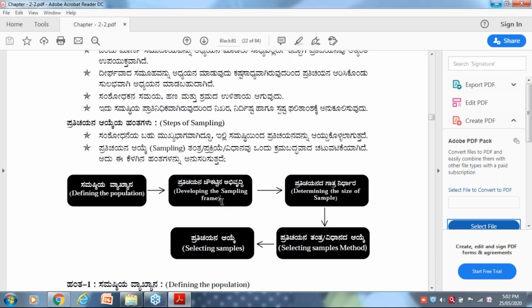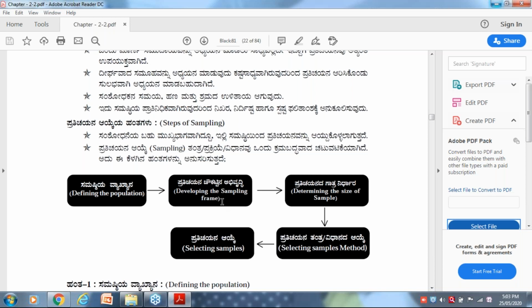The size of the sample is denoted by a small letter n. Please note down these points. Small letter n represents the size of the sample. Please try to understand the concept. Size of the sample is represented by a small letter n, and you have to determine the size of the sample. What should be the size of the sample? There are two kinds of sample sizes. Number one, if the size of the sample is 30 or below 30, that is called a small sample. In research, we call it a small sample. Small means 30 and below 30. Large sample means above 30 is called a large sample.